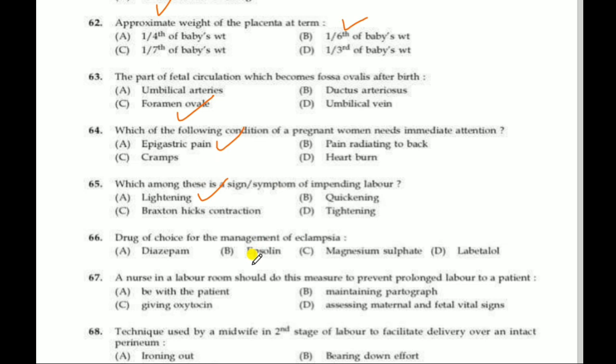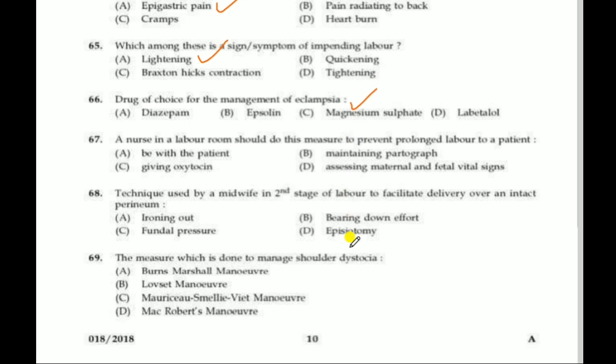Next question, drug of choice for the management of eclampsia. Magnesium sulfate. Magnesium sulfate is the drug of choice for the management of eclampsia. Next question, a nurse in a labor room should do this measure to prevent prolonged labor to a patient. Maintaining partograph. So, a nurse in labor always maintains a partograph to prevent prolonged labor.